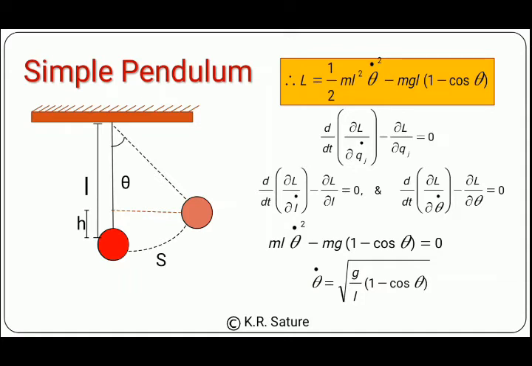Now as you can see here, we have two coordinates. If it is a spherical system, the coordinate system will have three coordinates, which are r, theta and phi. As I mentioned earlier, we have to choose the correct coordinate system.